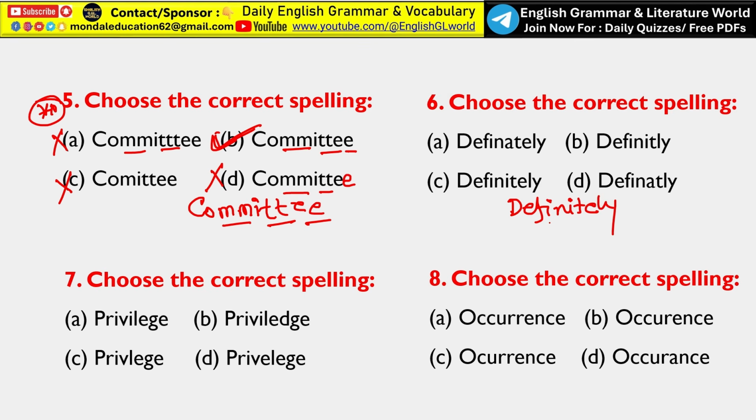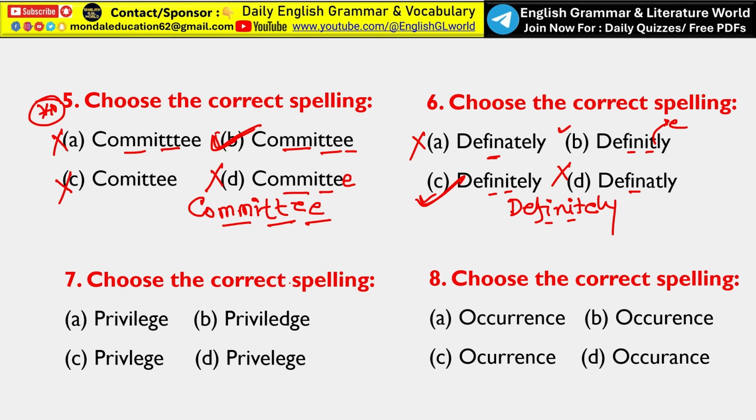N-I-T-E-L-Y. Okay, we need two I, first one and second one. So here only one I is given, so option A is not the correct answer. Here double I is given, okay, only one is given, that means option D is not the correct answer. Here double I is given. Now the confusion is between option C and option B. But here E is missing, we need a E, so only option C is the correct answer.